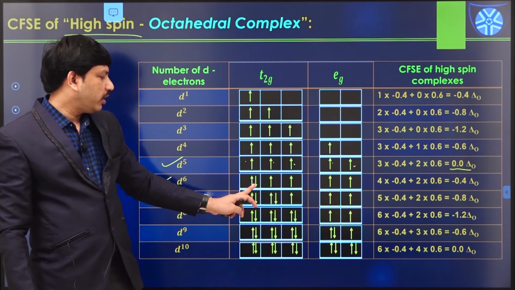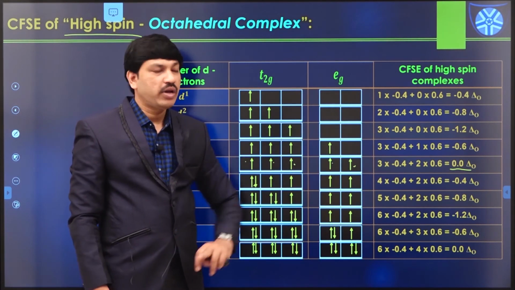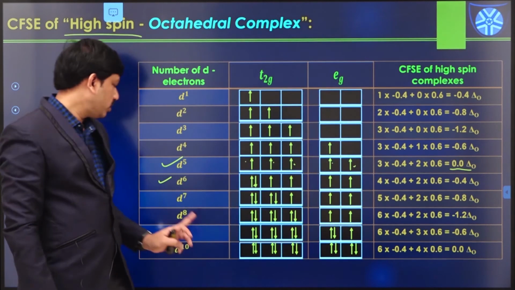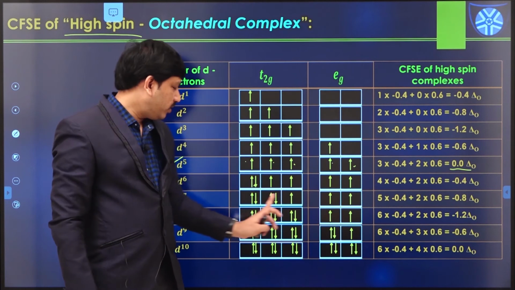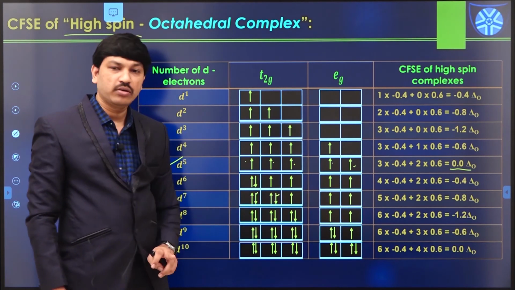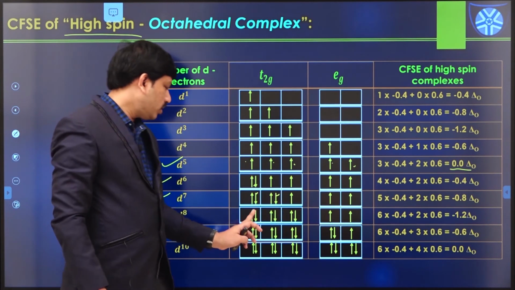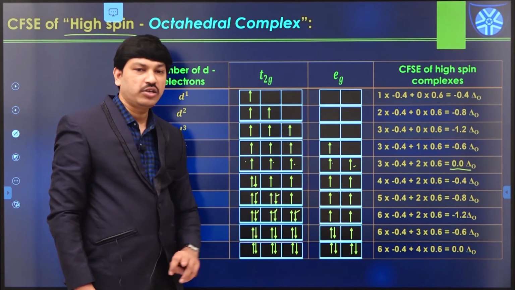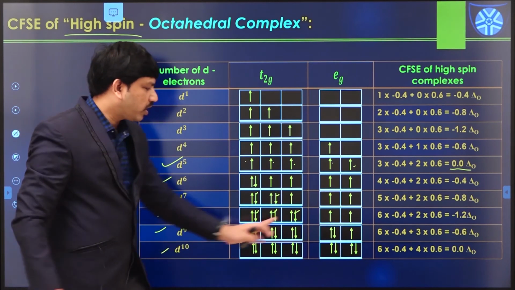Therefore, the next electron enters again into the t2g level, and we will get the corresponding CFSE value like minus 0.4 delta naught. So in case of d7, 5 electrons, after that 6th one, 7th one. In case of d8, again 5, 6, 7, 8 like this, and d9 and d10 cases also we can calculate.